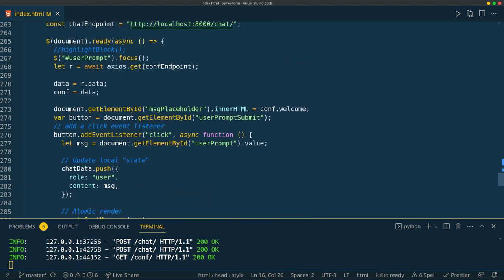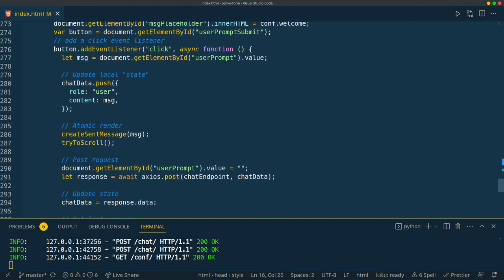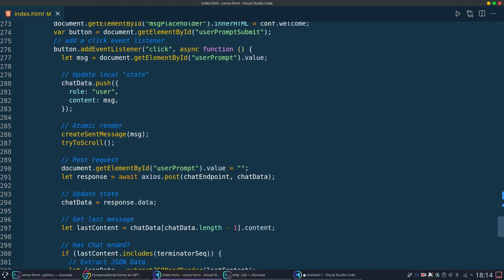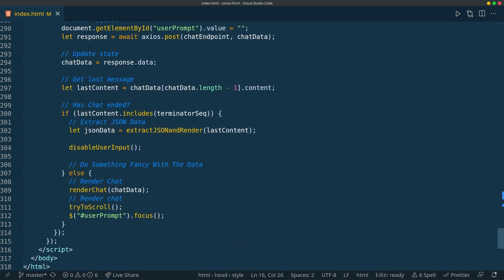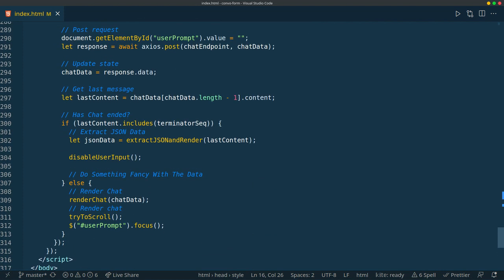What we end up doing is sending back the completion for that message that is grounded or anchored to that specific form completion process. And we have to just receive the terminator sequence or the special sequence of characters that we've prompted GPT to produce when the full JSON data has been populated, when the whole conversation contains the data that needs to be structured and is fully structured in backtext at the end of our code.